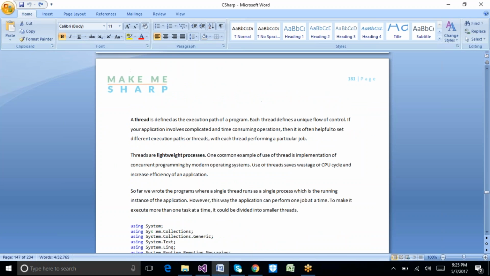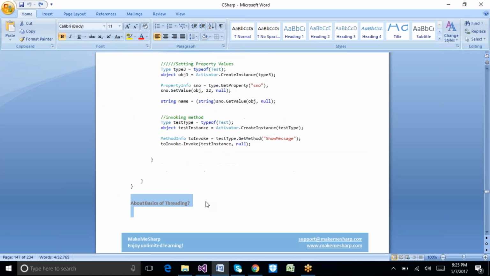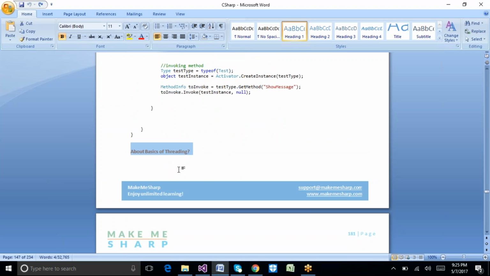So we have one more concept in C Sharp. We are almost done with C Sharp. So this might be the last concept we have in C Sharp. This concept we call multi-threading or threading, which is similarly related to the multicast delegate.